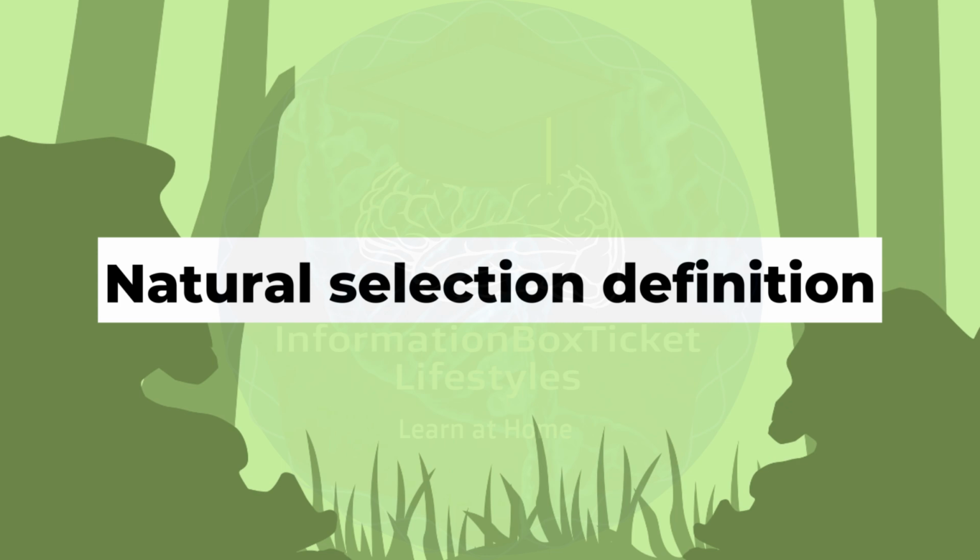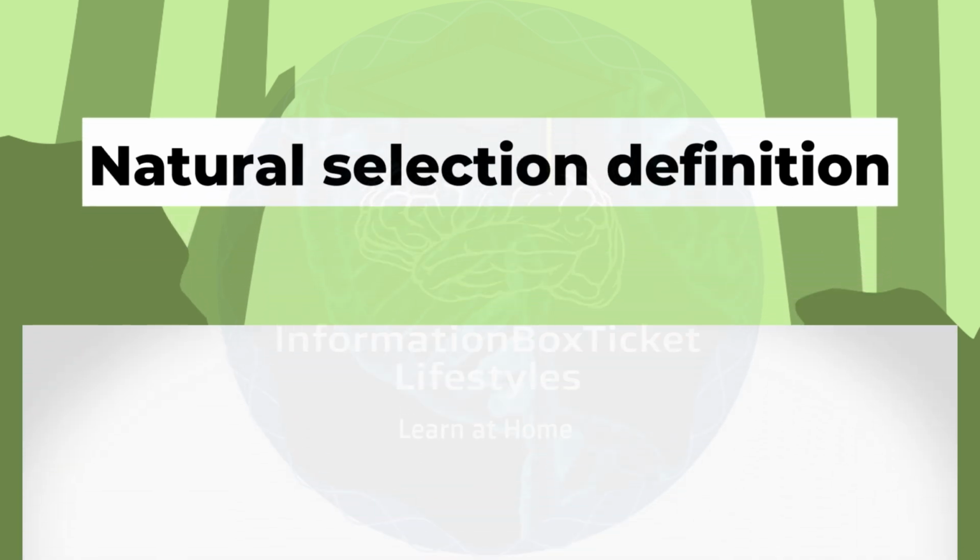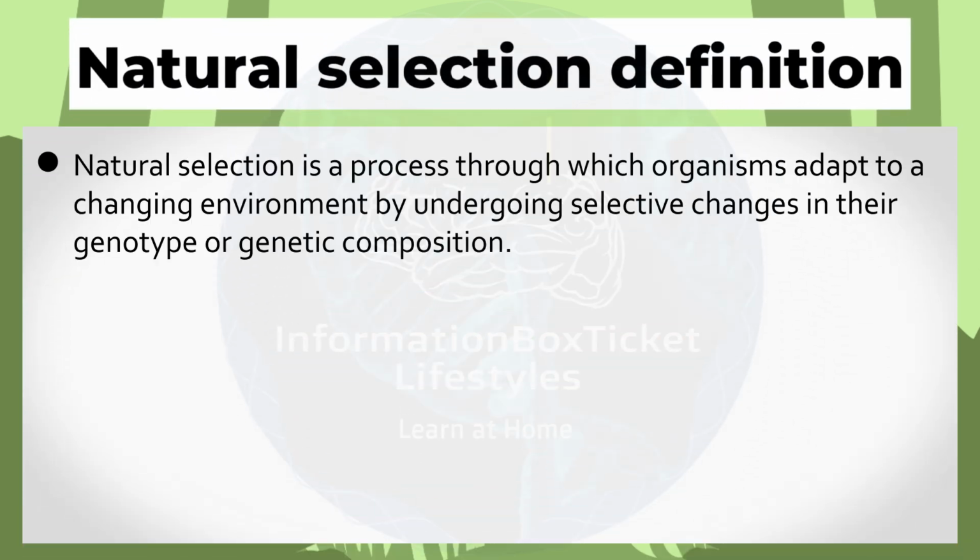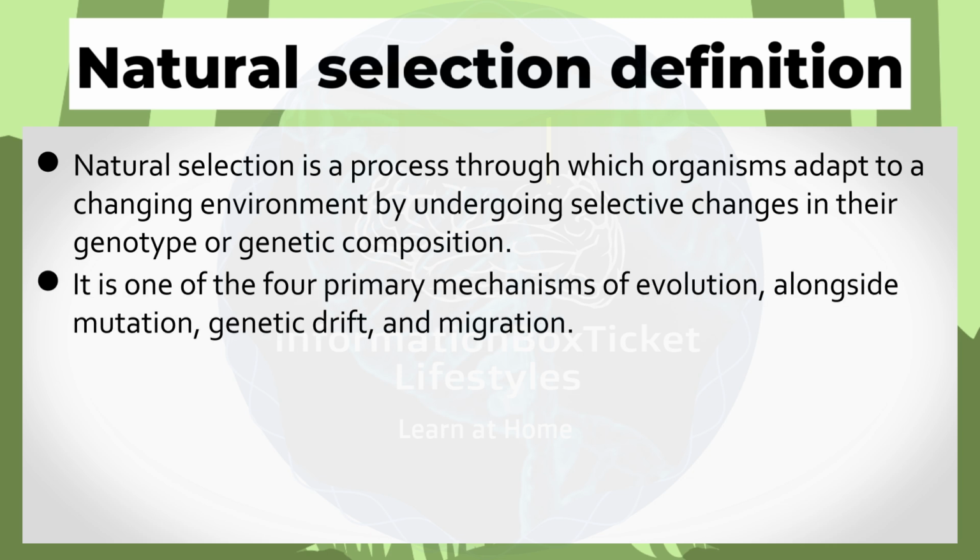Natural selection definition. Natural selection is a process through which organisms adapt to a changing environment by undergoing selective changes in their genotype or genetic composition. It is one of the four primary mechanisms of evolution, alongside mutation, genetic drift, and migration.